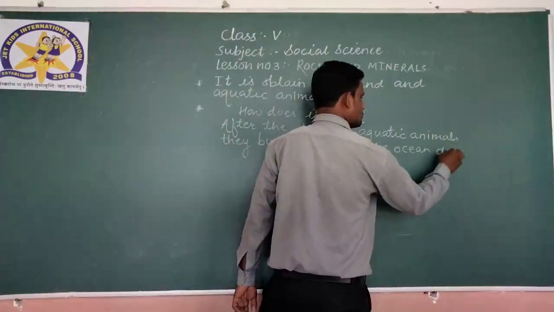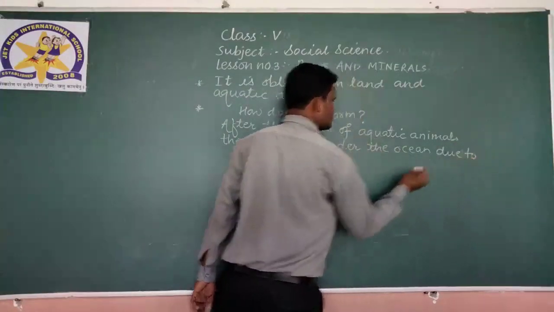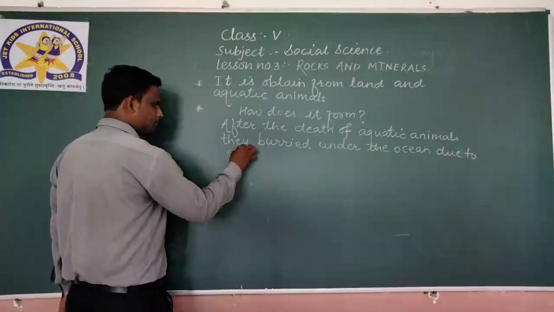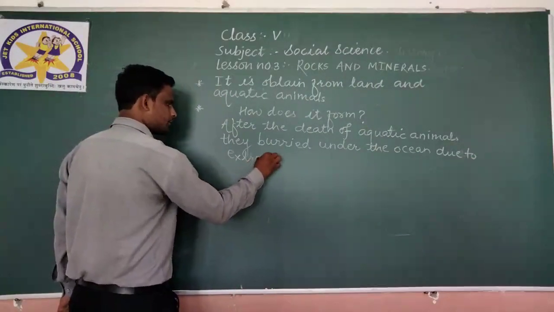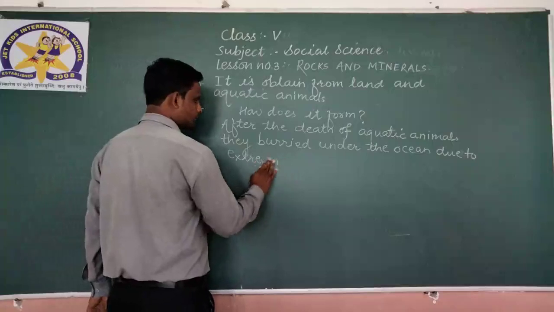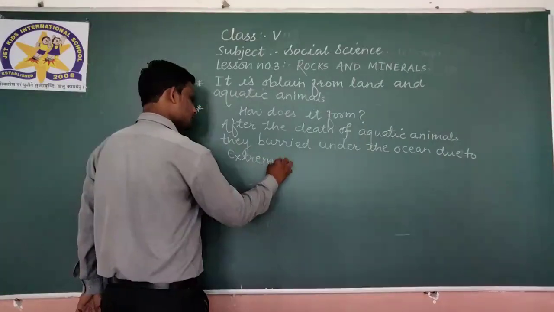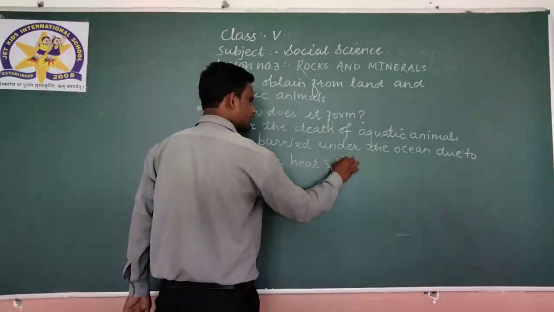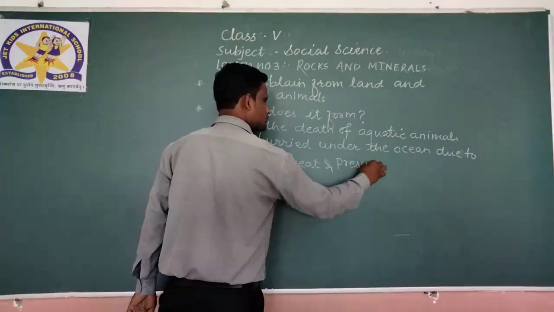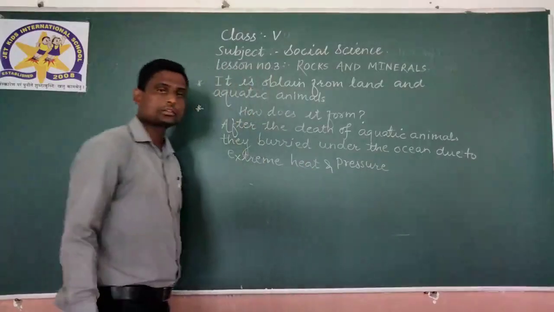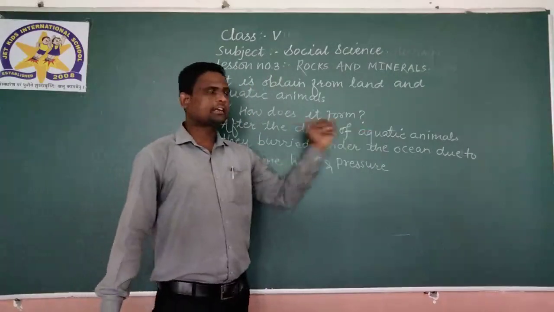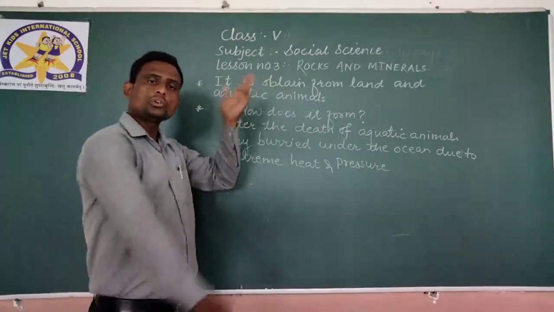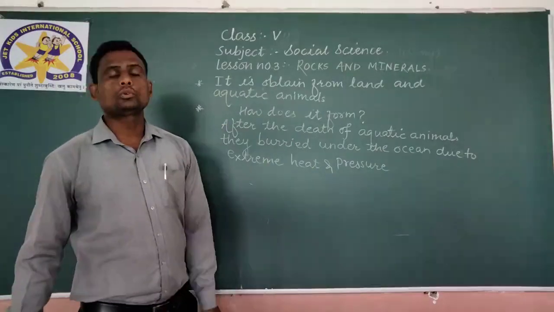So due to extreme heat and pressure, these aquatic animals which were dead converted into crude oil.